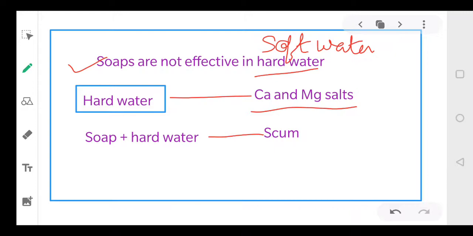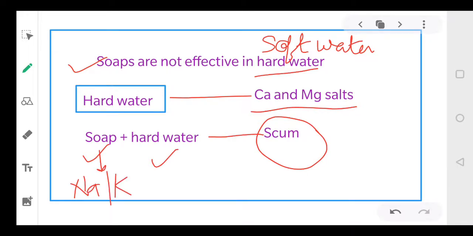It cannot clean the cloth in hard water, because what basically happens is the soap reacts with hard water and forms scum. So what is hard water? The water which contains calcium and magnesium salts. So when we add soap in hard water, देखिए soap contains sodium salts. सोप के अंदर आपके सोडियम और पोटेशियम salts हैं.